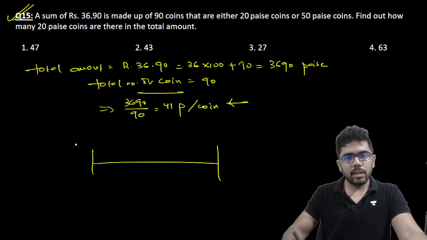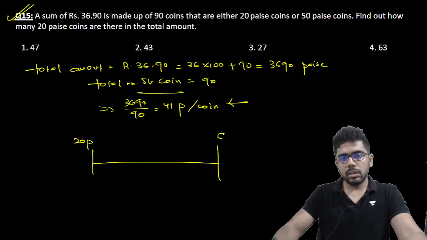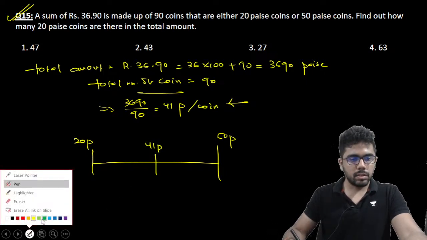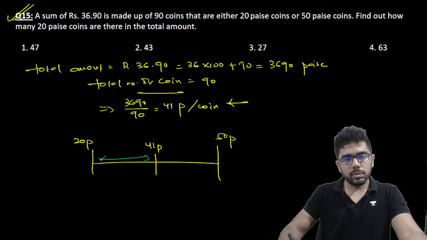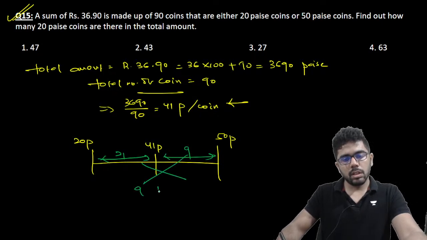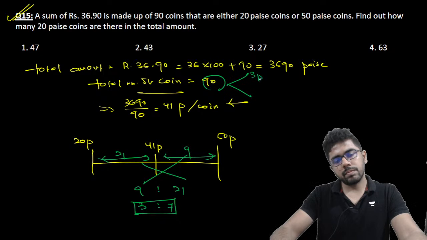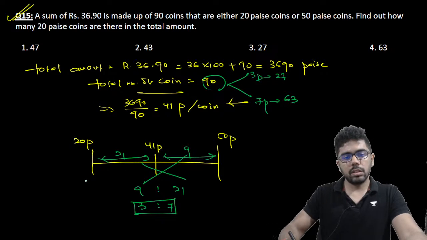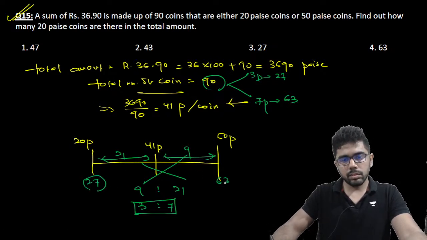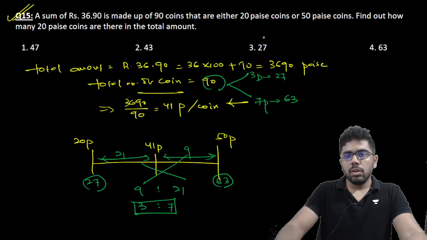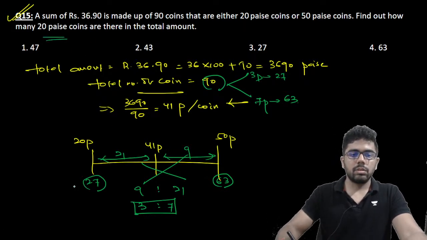So on one side I have 20 paisa coin, and on the other side I have 51 paisa coins, and overall यहाँ पे 41 पैसा तुम्हारा आ रहा है. So in what ratio the coins must be there? This is like 21 and this is 9. So 9 is to 21 or 3 is to 7. So 90 ko if you break it as 3 is to 7, so it is 27 and 63. 27, 63. So how many 20 paisa coins are there? 27.